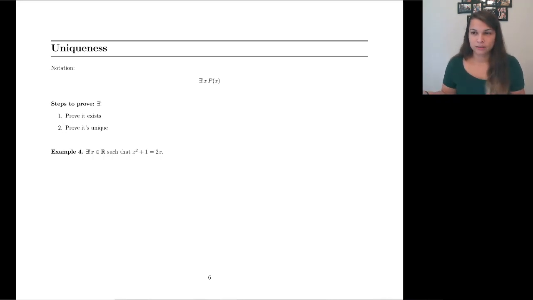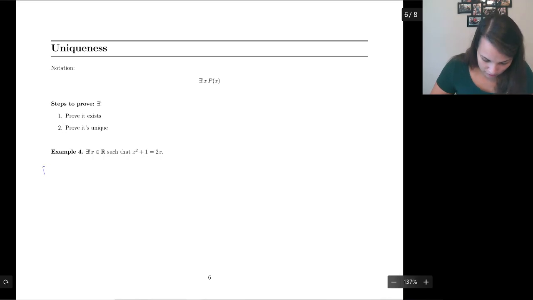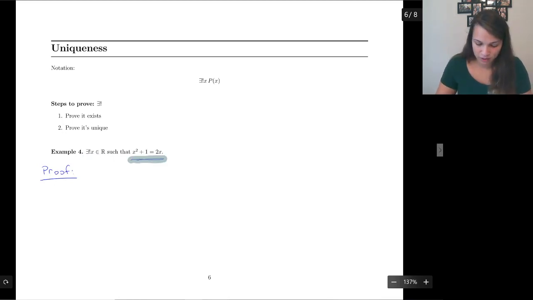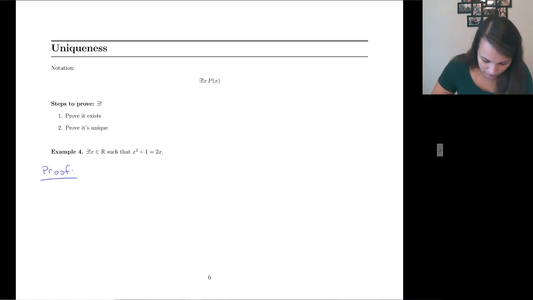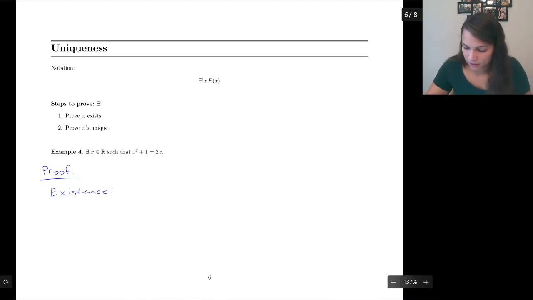Okay, let's see if we can take this for a run. Example 4, we want to prove that there exists a unique real number that solves this equation. So first thing we gotta do is we gotta find a candidate. So existence. If you don't see it off the top of your head, that's fine. We can go ahead and find a candidate because we know how to solve algebra.